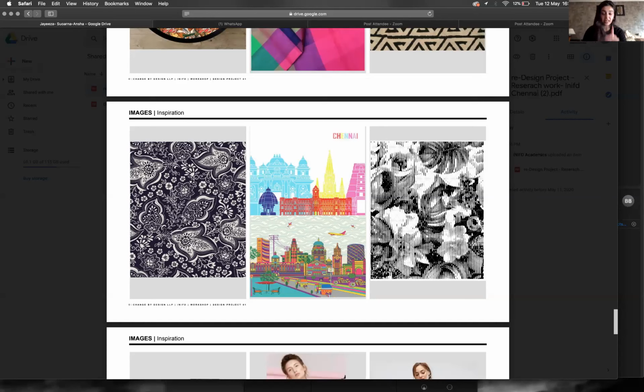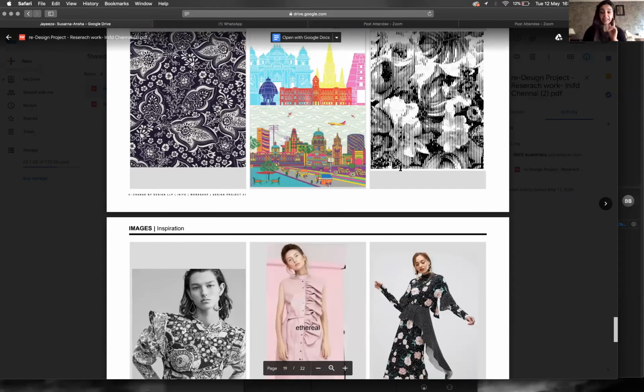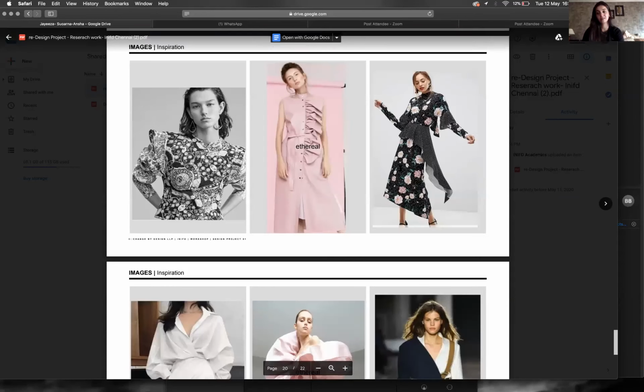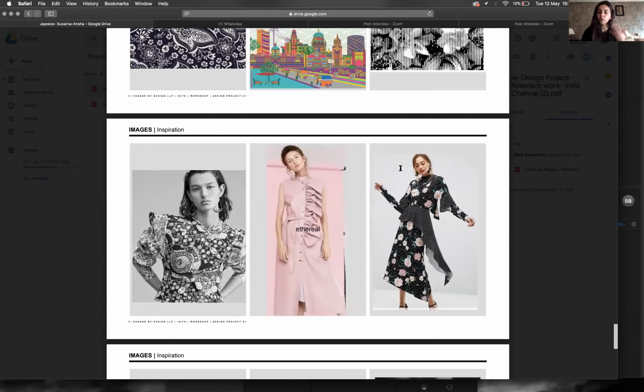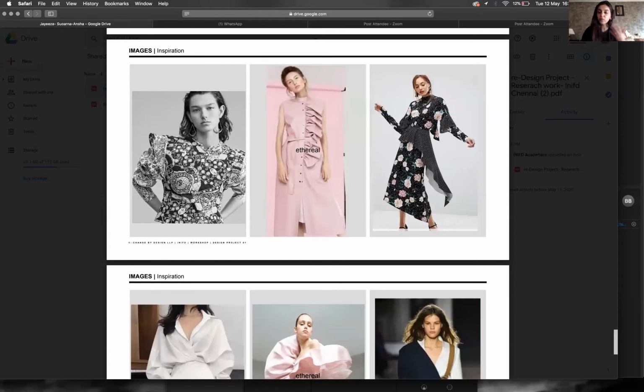Then you come down over here, you've got these. Again, in your inspiration images, this is a problem. You've only put pictures of garments. We've done trend analysis, we've done designer research. Why do we need to put the garments? I gave her enough space to put other people's clothes photos. At this point, it's image inspiration based on what your inspiration has to be, and not on other people's garments. So this whole thing needs to change for sure.